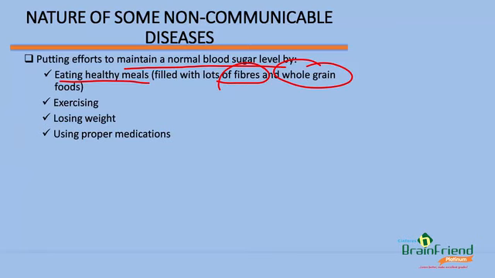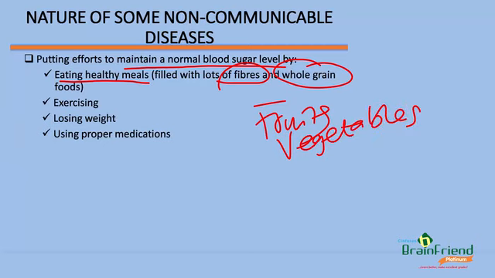Eating healthy meals filled with lots of fibers and whole grain foods. Also meals that contain lots of fruits and vegetables. Very, very important. Then exercising. These are ways that we can put effort to maintain normal blood sugar.